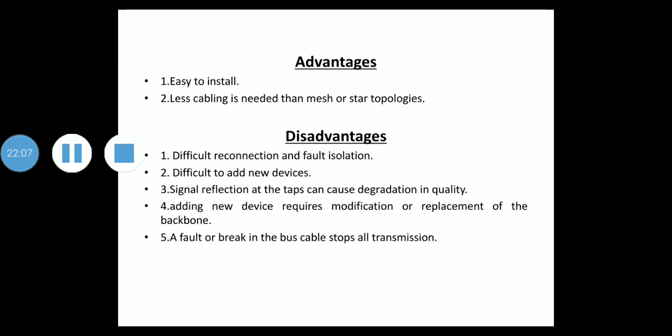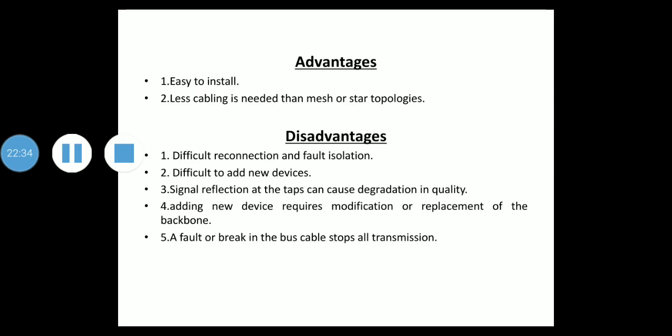Signal reflection at the taps can cause degradation in quality. So the third disadvantage is signal reflection at the taps can cause degradation in quality. But this degradation can be controlled by limiting the number and spacing of devices connected to a given length of cable.